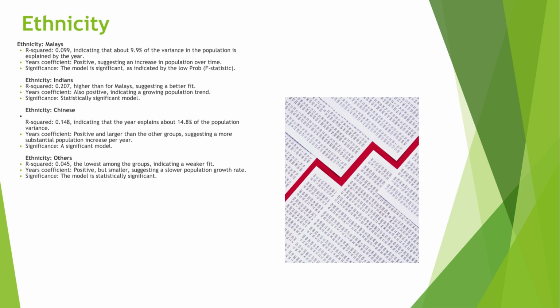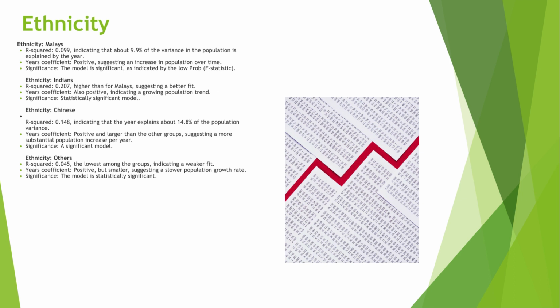So to summarize the results and interpretations for each ethnic group, ethnicity for Malays, the R squared value is 0.099, indicating that 9.9% of the variance in the population is explained by the year. Year's coefficient is positive, suggesting an increase in population over time. Ethnicity of Indians, the R squared value here is 0.207, which is higher than Malays, suggesting a better fit. The year's coefficient is positive here as well, indicating a growing population trend.